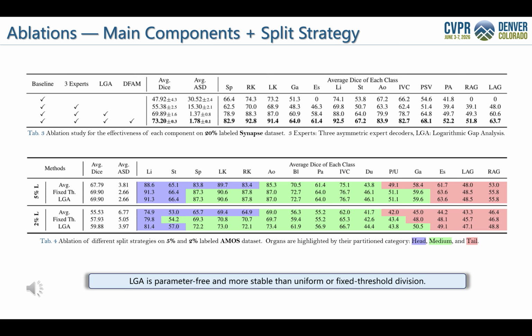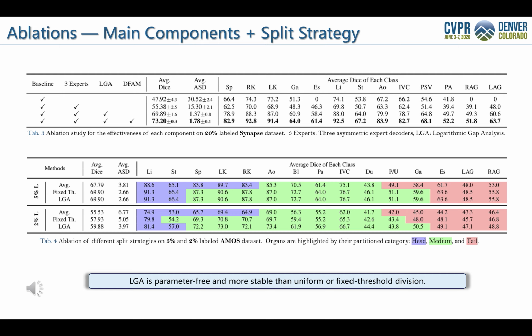Tab 3 analyzes the contribution of each main component. Starting from the baseline, adding 3 expert decoders improves average dice by 7.46 points. This shows that expert specialization helps relieve the burden of a single decoder. Then adding log gap analysis and label splitting brings another 14.51 point improvement, confirming that data-driven category division is crucial for effective expert learning. Finally, adding DFAM gives a further 3.31 point gain by dynamically aggregating expert priors.